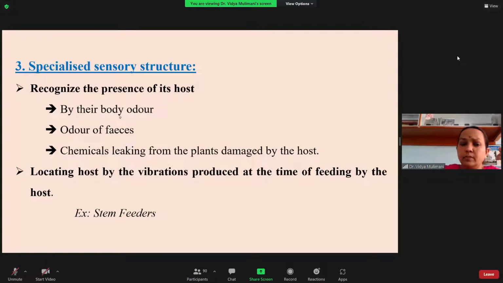One is the odor coming from the host body, which acts as an attraction for the parasitoid, and also the odor coming from the fecal matter.